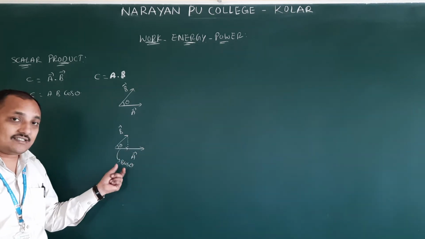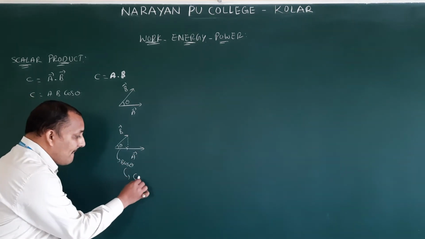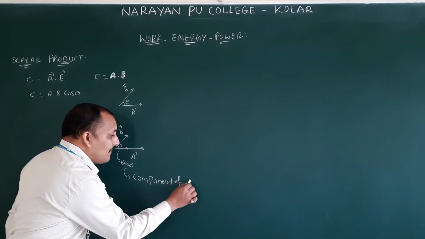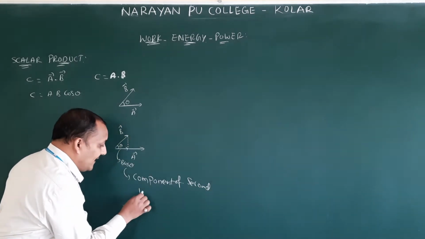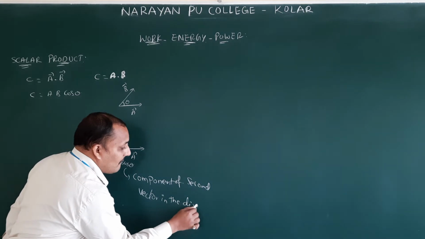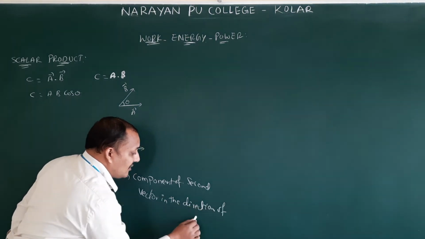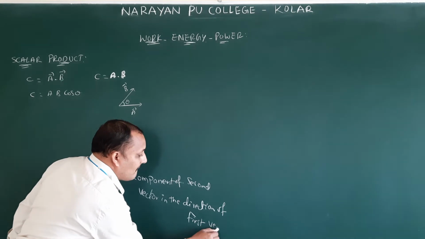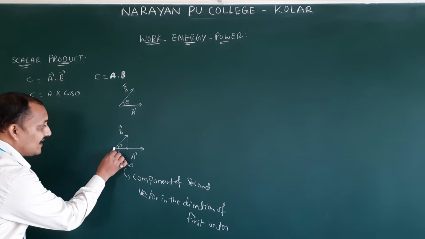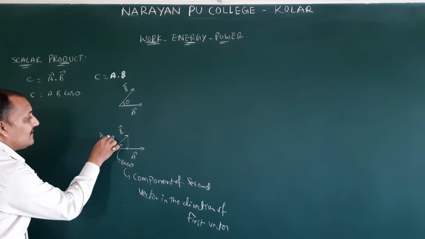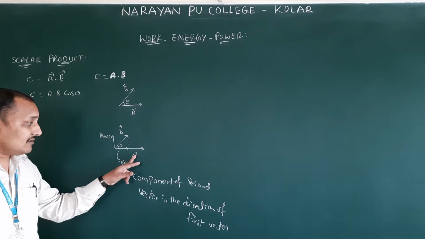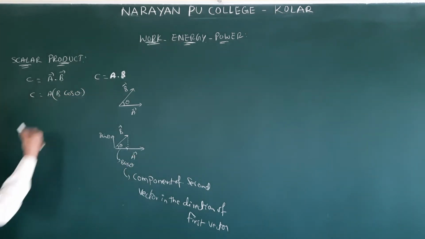Well, now b cos theta is the component of second vector in the direction of first vector, because two components will be there. One is b cos theta, another one is b sin theta. This one we don't want, only we want this one. So this is the definition. Because this one we will be having b cos theta.